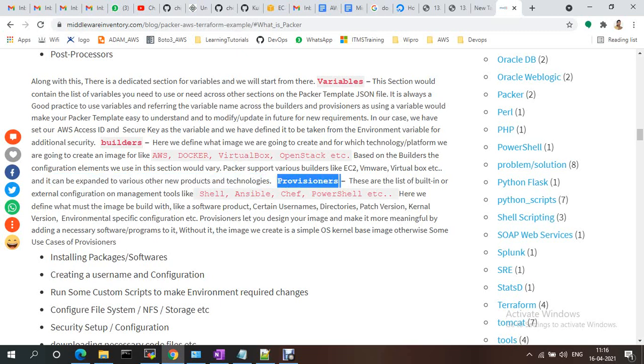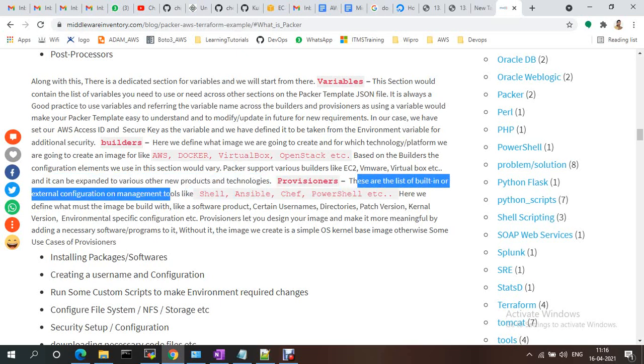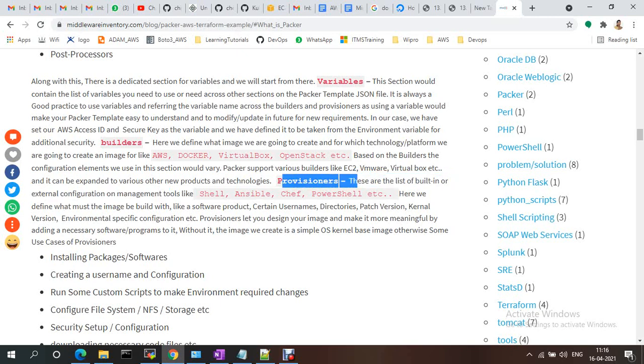Okay, next, provisioners. These are the list of built-in external configuration. So once the builder is AWS, on top of that I want to run some Ansible, shell scripts, everything. For that we will use provisioners. Provisioners can be shell, Ansible, Chef.